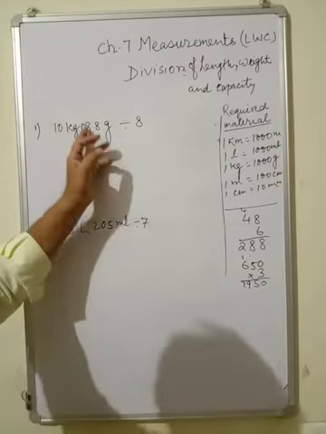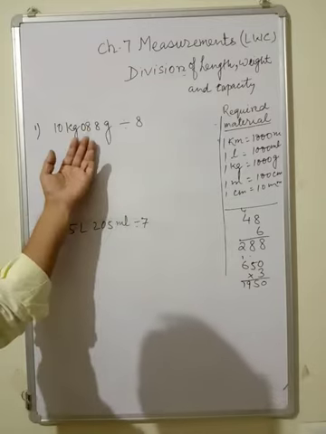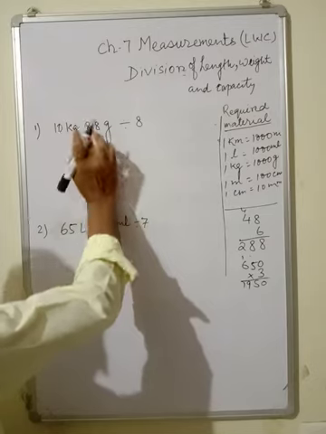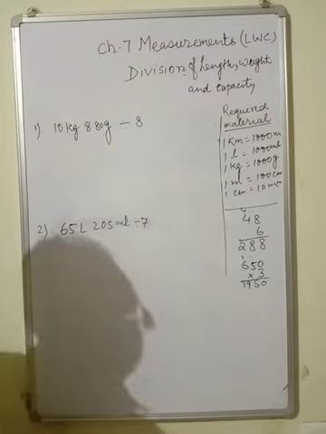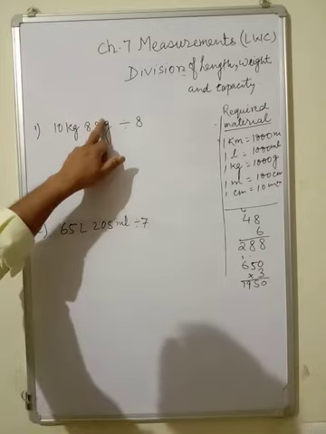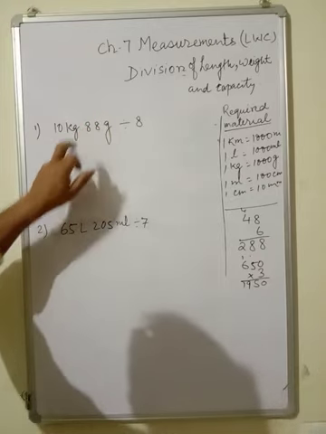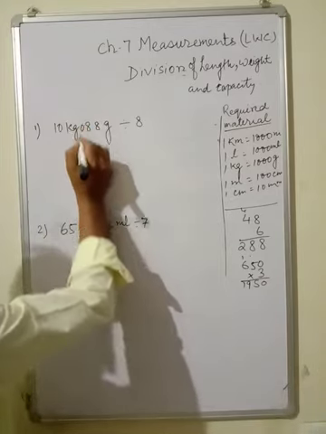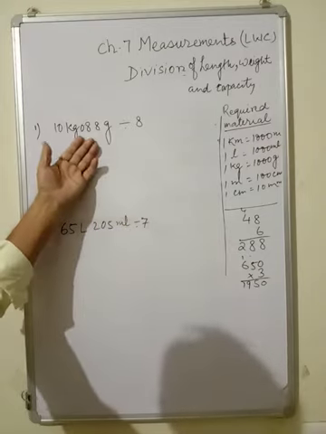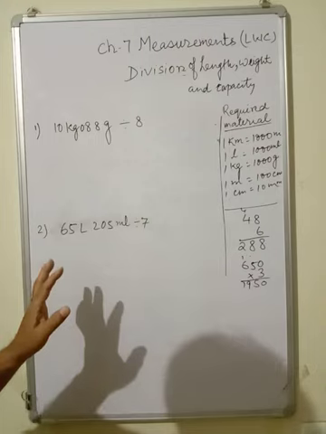And never put 0 after. Always put 0 before. If you put 0 this side, it will be 880 gram, but you have to write only 88 gram. So if you put 0 this side, after putting it there is no change, it is 088 gram.